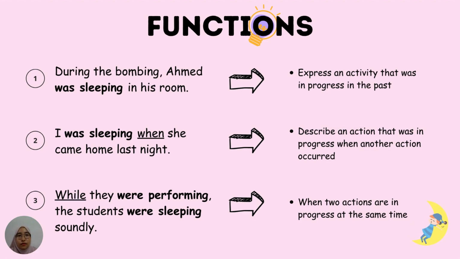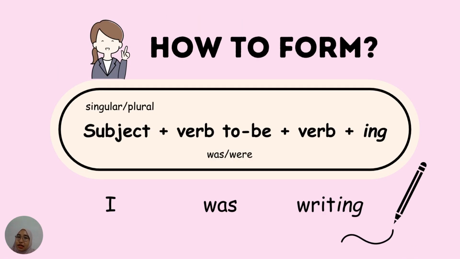Let's take a look at the form of past continuous. So this is the basic form of past continuous. So first you must have the subject. What are the subjects? Subjects such as I, he, she, or it. And also it can be you, they, and we. But you must identify whether the subject is singular or plural. And then you must add the verb to be in past tense, which is was and were.